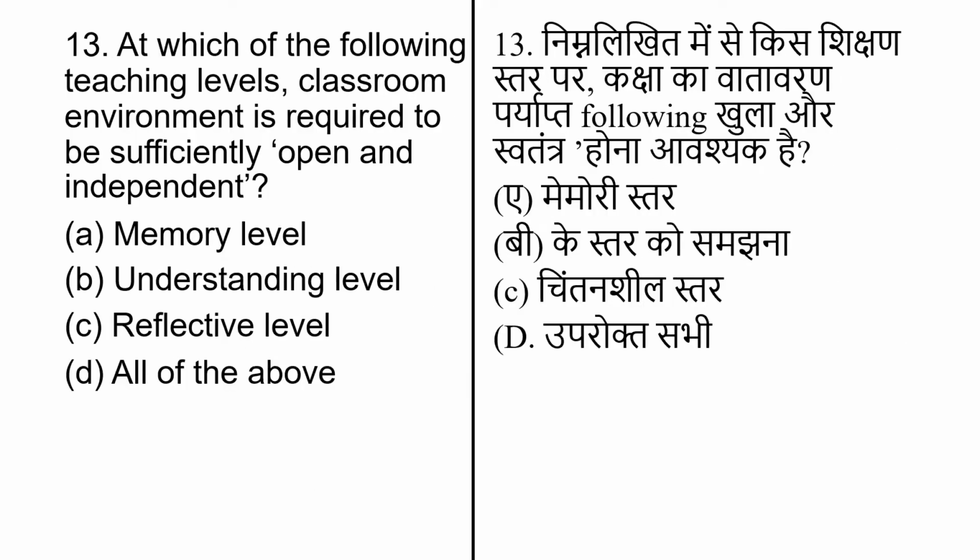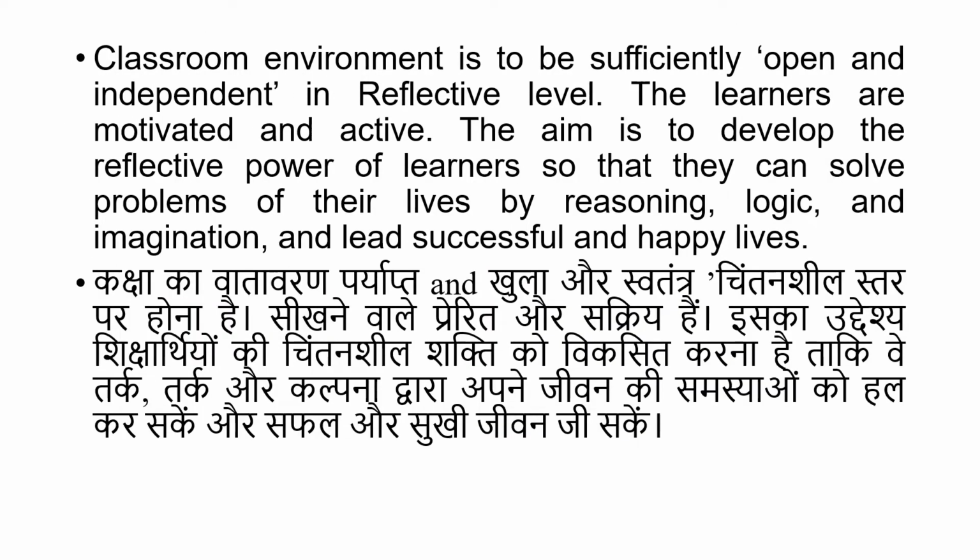At which of the following teaching levels is the classroom environment required to be sufficiently open and independent? And options are: memory level, understanding level, reflective level, and all of the above. The correct answer of this question is option number C, reflective level. Classroom environment is to be sufficiently open and independent in reflective level. The learners are motivated and active. The aim is to develop the reflective power of learners so that they can solve the problems of their life by reasoning, logic, and imagination and lead a successful and happy life.